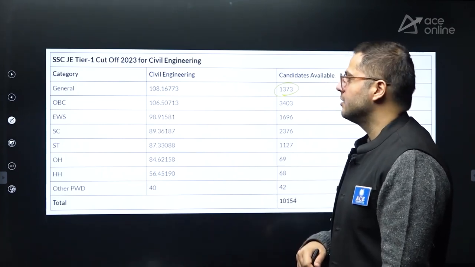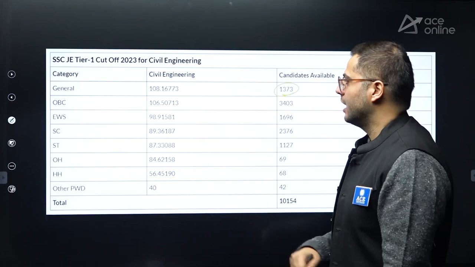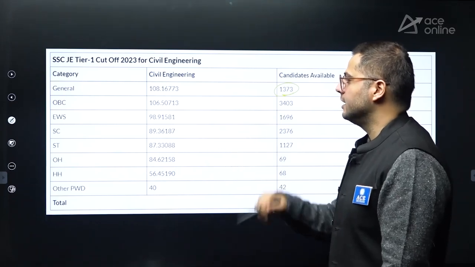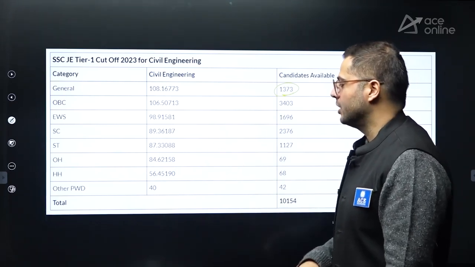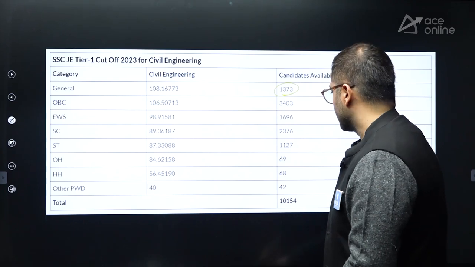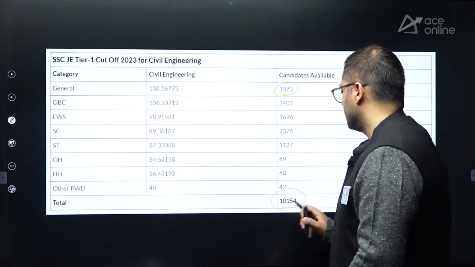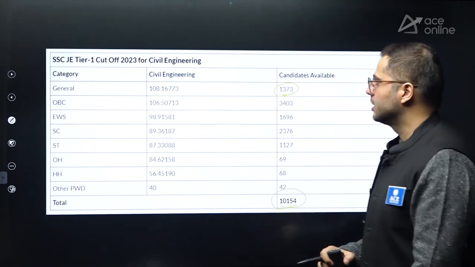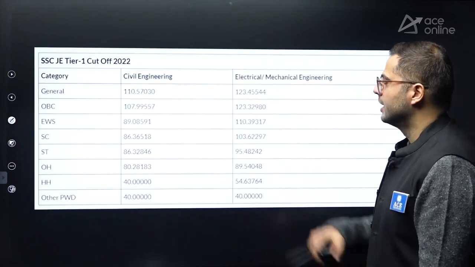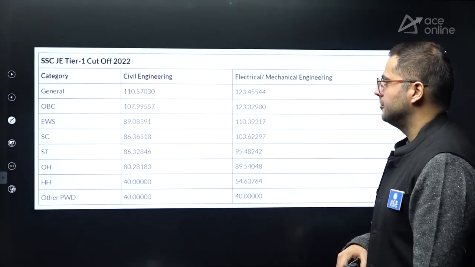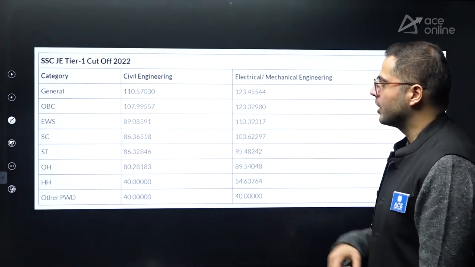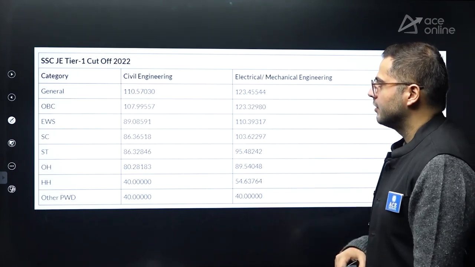EWS 98.91. After that, SC category 89, ST category 87, and handicap category, you can see it is reduced. Now total 10,154 students were called for paper 2. Similarly, for paper 1 of 2022, you can see the cutoff 110 for general category.